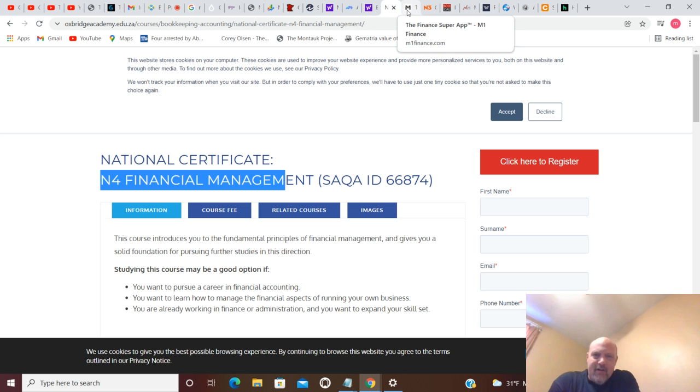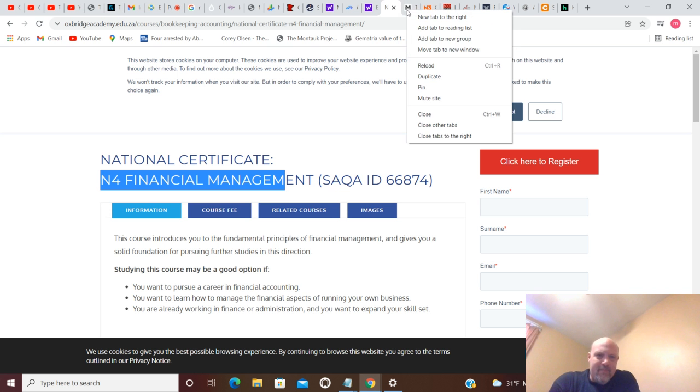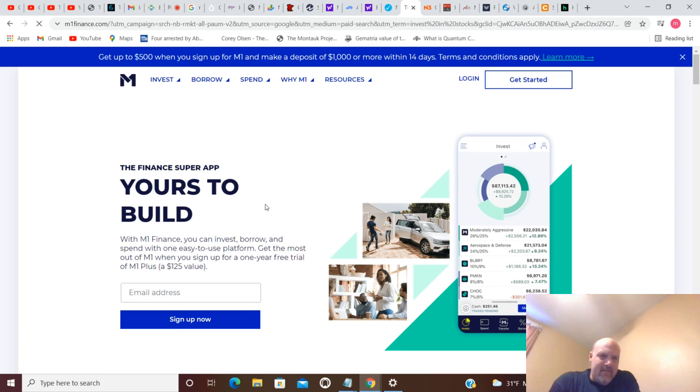So if we move on from that, you have M1. And M1 ends up being M1 Finance. With M1 Finance, you can invest, borrow, and spend with one easy-to-use platform. Get the most out of M1 when you sign up for a 1-year free trial of M1 Plus, a $125 value. So M1 Finance deals with investing, borrowing, and spending. The Finance Super App.